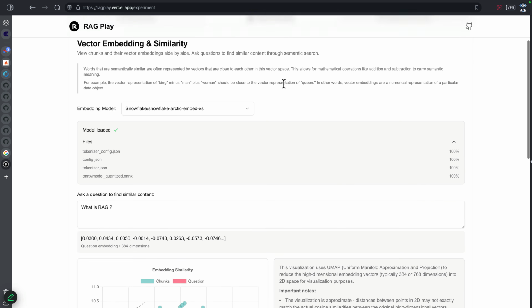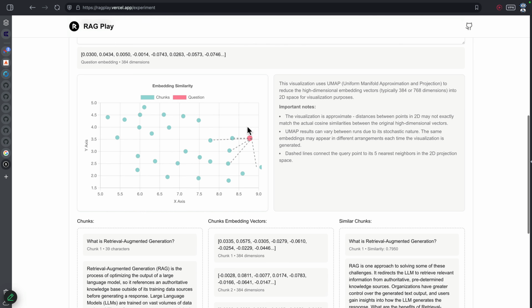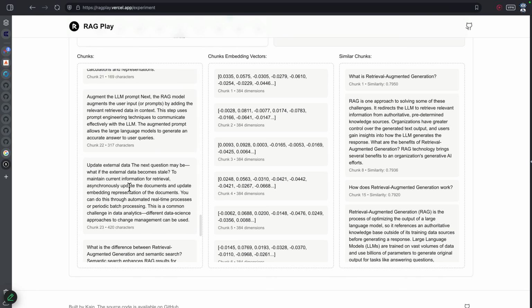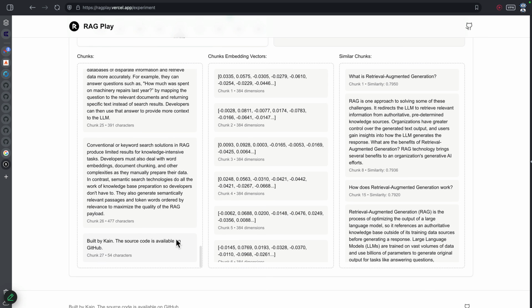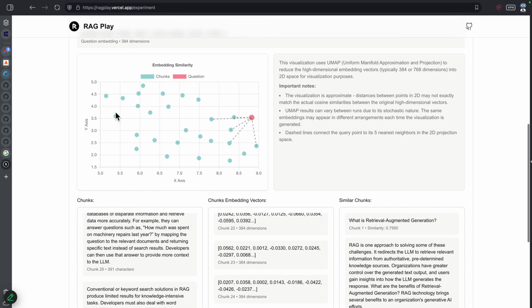Let's see the vector embeddings. So again, it is being created and we will see how the whole thing has been broken. Let's see the last one, what it was. Chunk 27, right? So chunk 27 will most probably be very far off. If we try to find it, it will be kept very randomly somewhere because it does not have anything to do with any of these things, right?